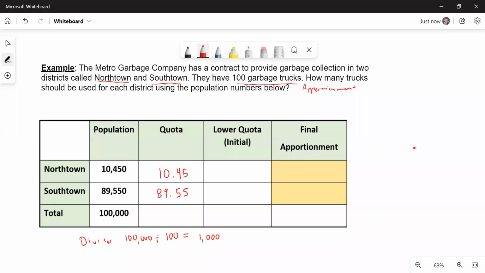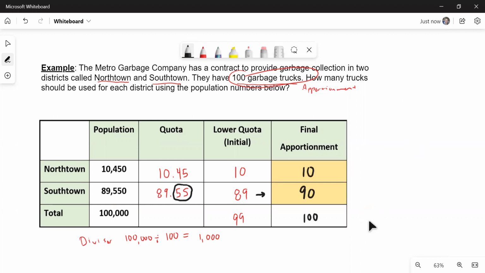All right, so our lower quota, just chopping off the decimals, 10 and 89 adds up to 99, but we have 100 garbage trucks, right? So we need to give out 1 more truck. The larger decimal of the 2 is the 0.55. So that one will go to Southtown. So Southtown will get the extra truck, making it 90 and 10 for our 100 trucks.